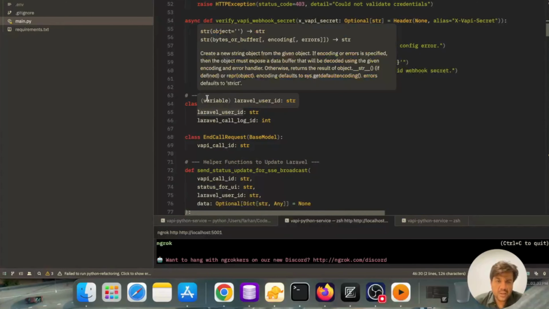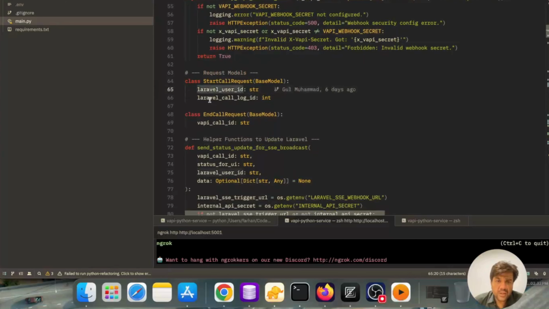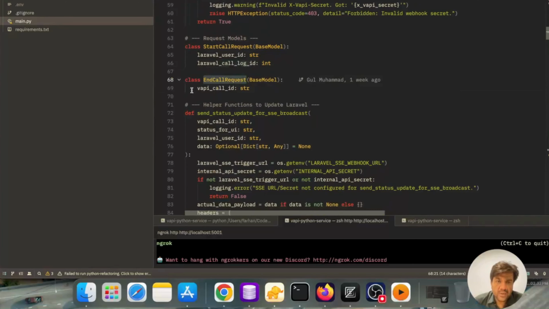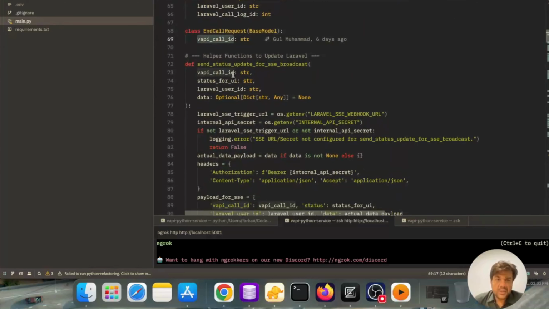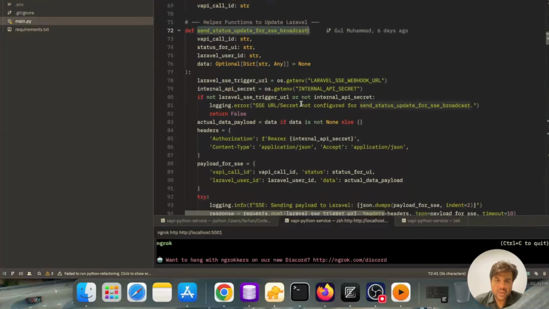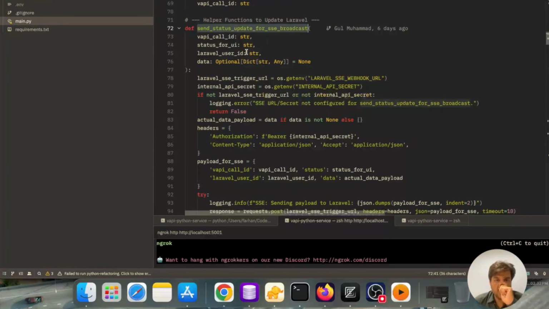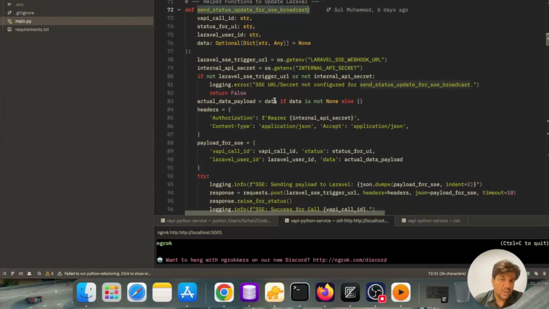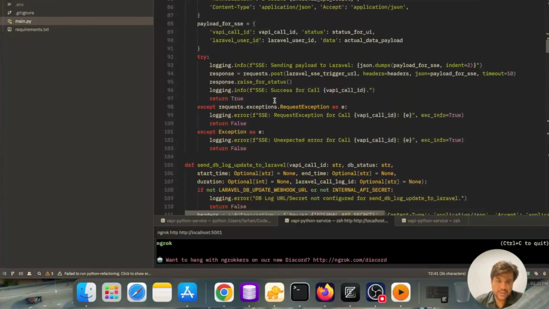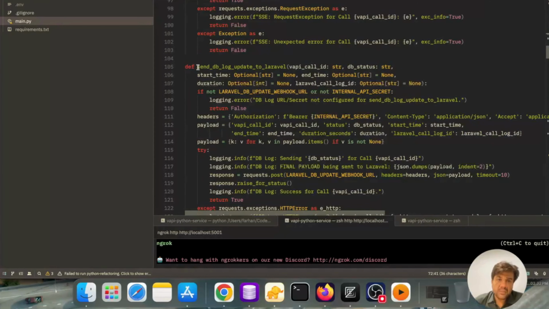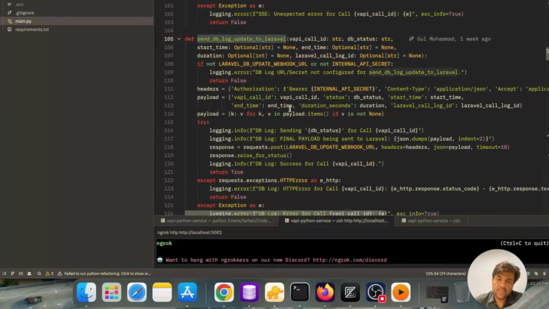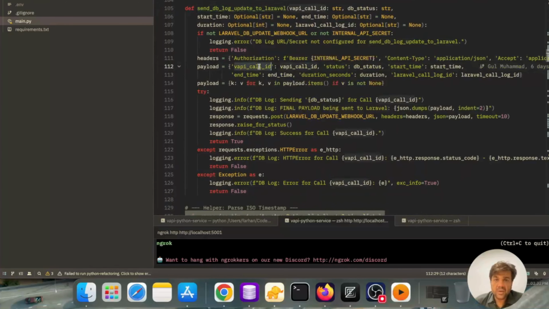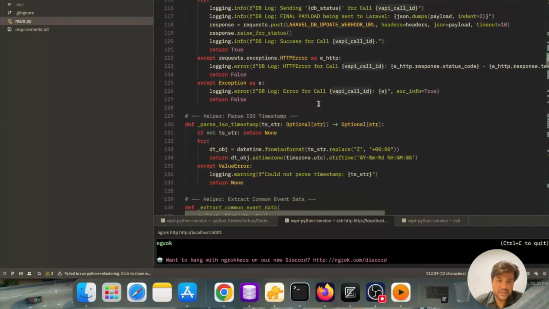Here we are setting a request model: Laravel user ID, Laravel call log ID, and call request, it will have VAPI call ID. Sending status update for SSE broadcast. This is the function which will be called when there is a successful call or successful evaluation or tool that is being done on our side. Okay, similarly here is send db log update when the call is being active or being ended. Here you can see VAPI call ID, start time, end time, etc.